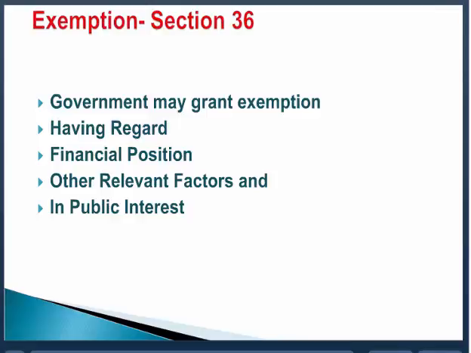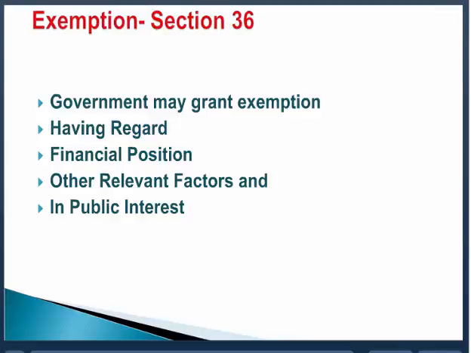In section 32 as well, this act does not apply to certain organizations and certain employees, which we have talked about. There also, the government may exempt any financial institution. The government may say that this act will not apply to the financial institution. So under section 32, there is a list of organizations where this act does not apply, and the government can add any other financial institution to which this act will not apply. Or under section 36, the government may exempt.